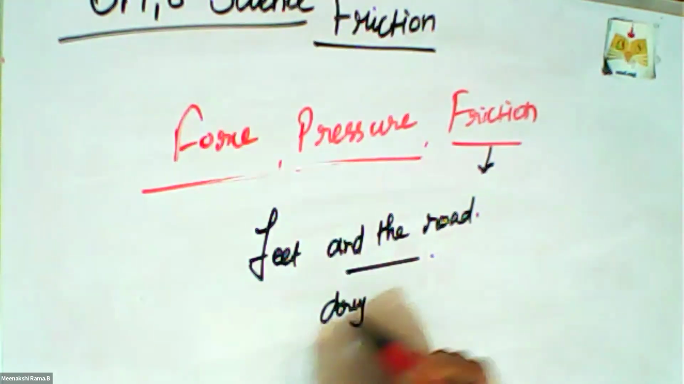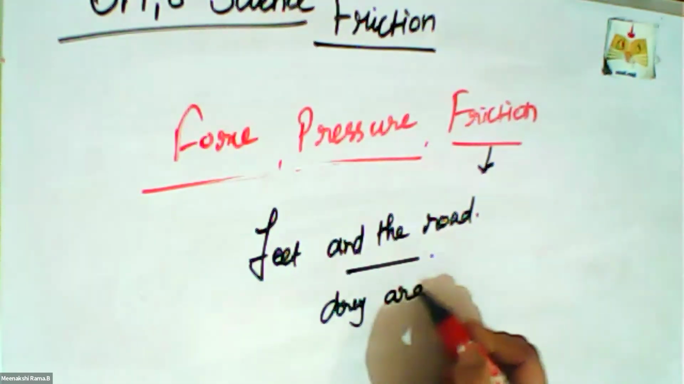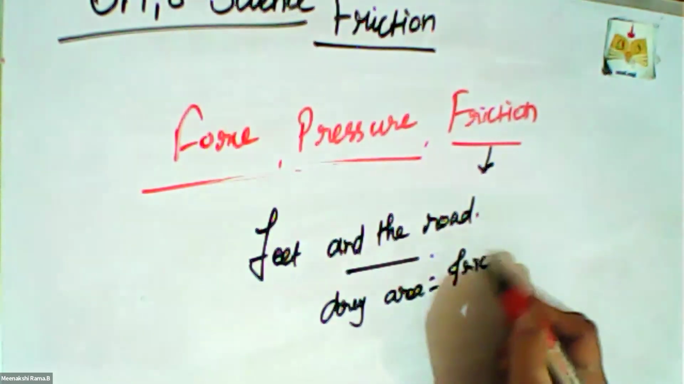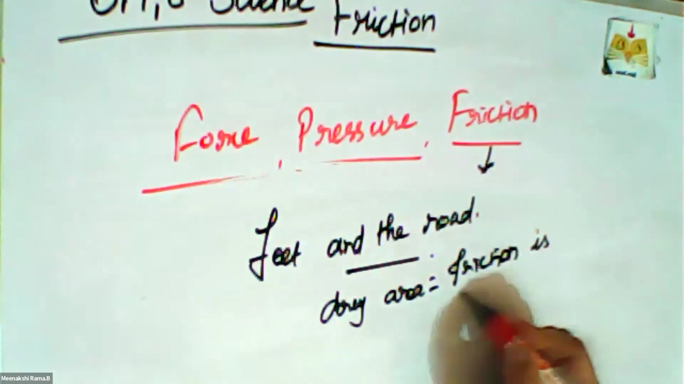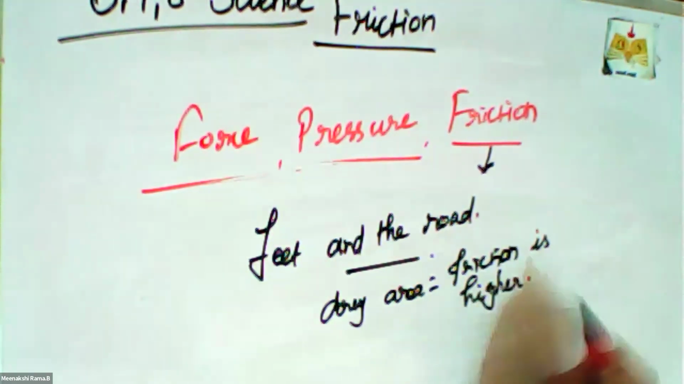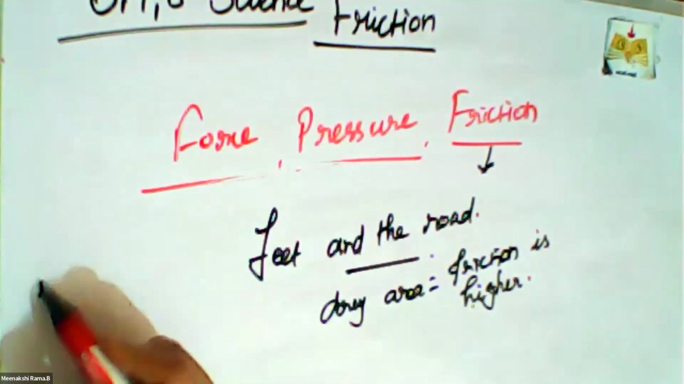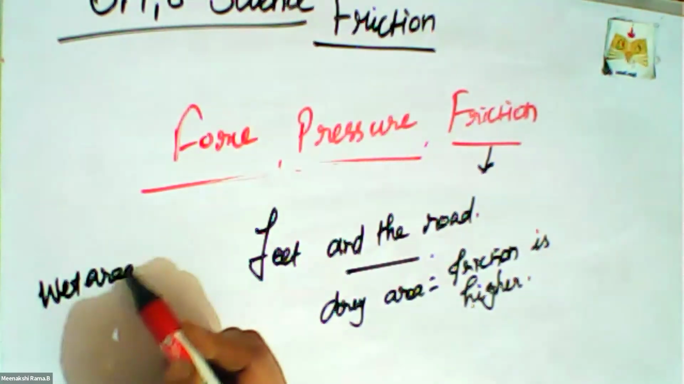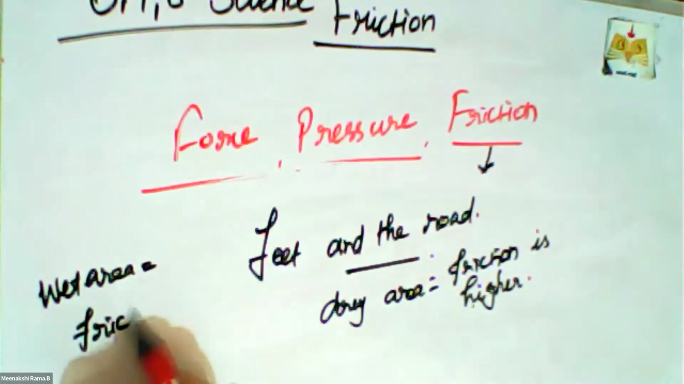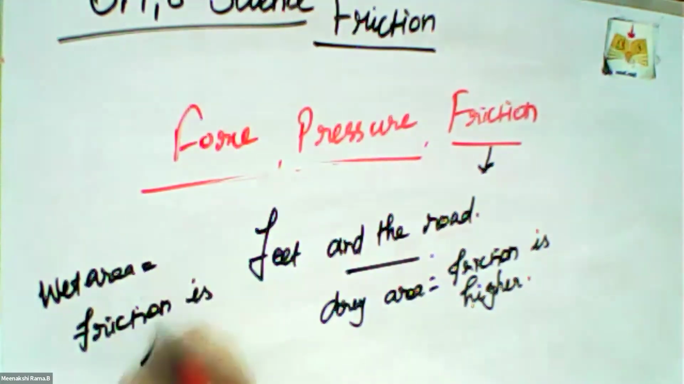In a dry area, friction is higher. Friction level is higher in a dry area. In a wet area, friction is less, so that we fall down. When we walk fast in a wet area, definitely we will fall down. But in a dry area, the friction is higher, so we never fall down in that place.